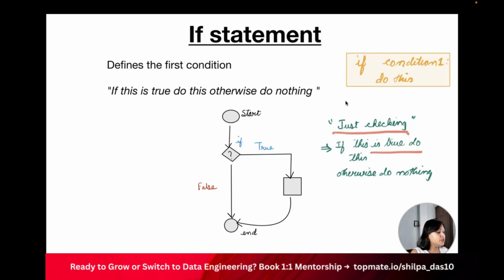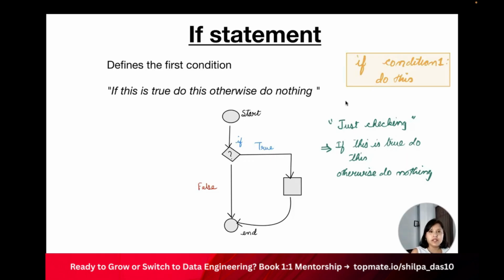So what it does is it just checks whether it is true, then do this, otherwise do nothing. This is very important. Either you do it or you do nothing, okay? It's not required that you have to do everything. Either you do it or you do nothing. Okay, now you understand what an if statement is. I have given you a real world example as well, right?